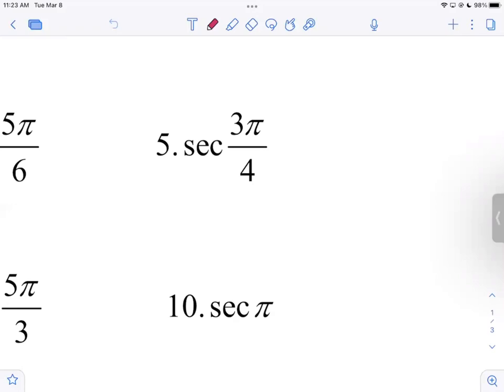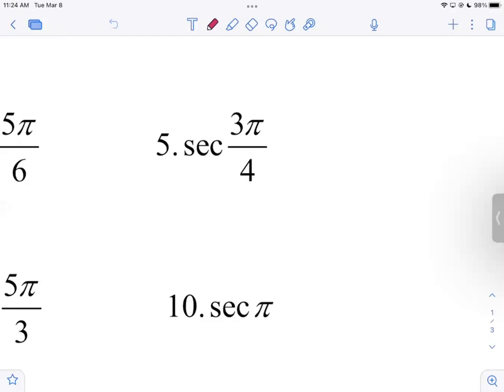And then the last one, secant of pi. That's the easy one, right? Because we're at pi, we're on the x-axis. What's the ordered pair at pi? Negative 1, 0. Secant is the reciprocal of x, of cosine. What's the reciprocal of negative 1? When you reciprocate a number, you don't change the sign. It stays negative. It's just negative 1. 1 and negative 1 are their own reciprocals. So because cosine of pi is negative 1, what's the secant of pi? Also negative 1.